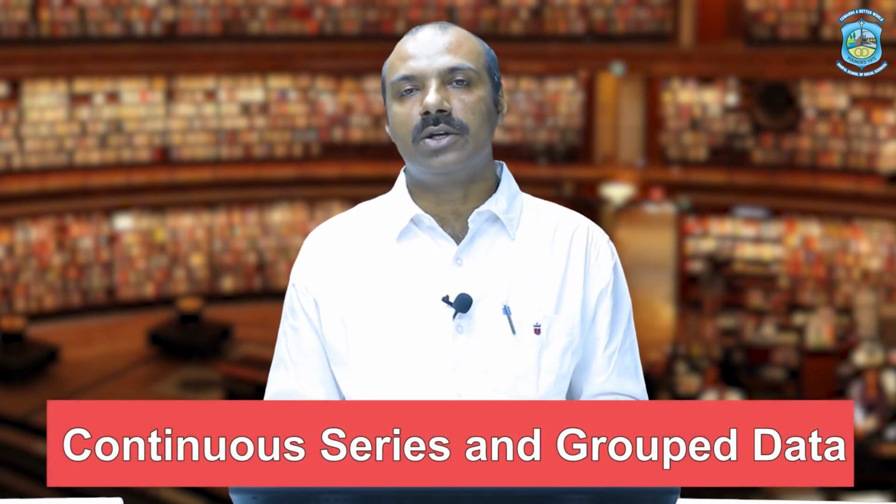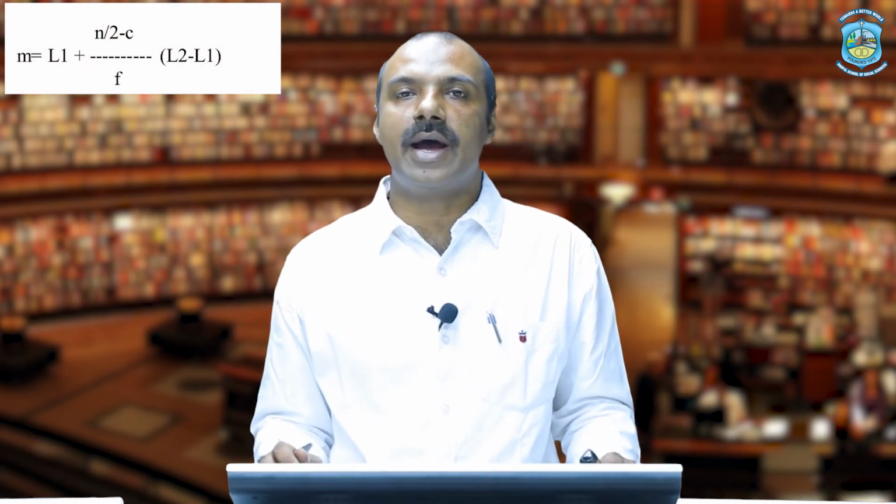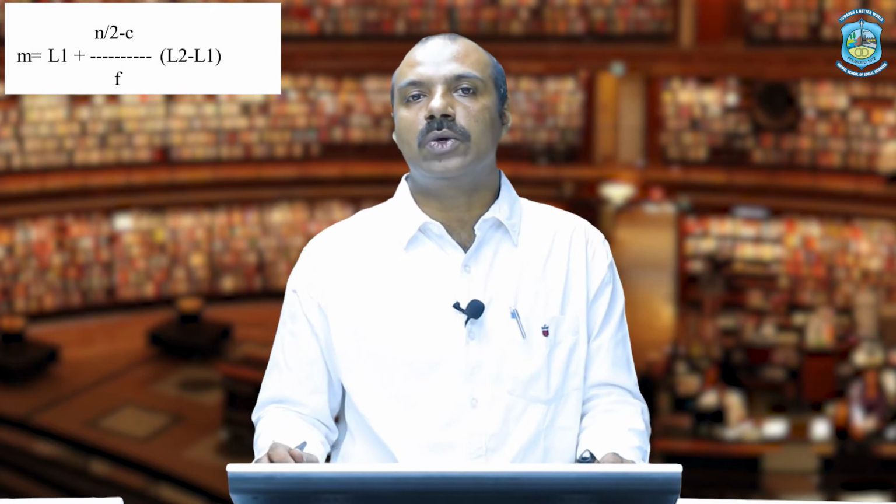Now students, we come to the last part of our median, that is how to calculate median in continuous series or group data. We have a different formula here, that is M equals L1 plus (n by 2 minus Cf) upon f into i.